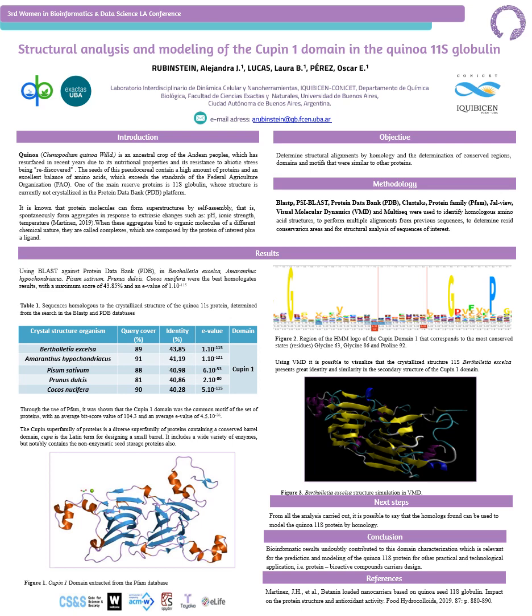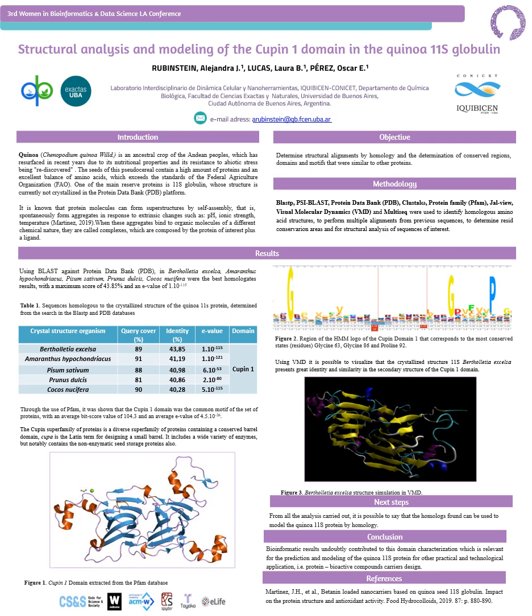Once we found the best homologous sequences that had their structure crystallized, we searched these proteins along with the quinoa 11S in PFAM. As you know, PFAM is a secondary database that groups proteins according to their conserved regions. In all the proteins that we searched in the PFAM database, the Cupin 1 domain was the common motif, with an average bit score value of 104.3 and an average e-value of 4.5 times 10 to the negative 26 power.